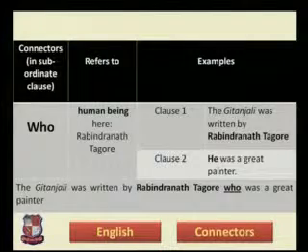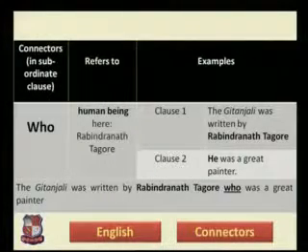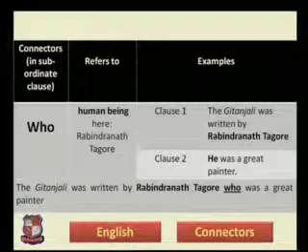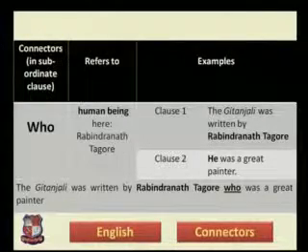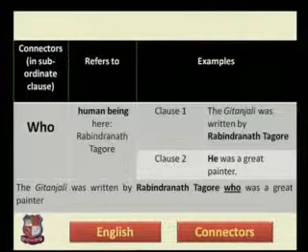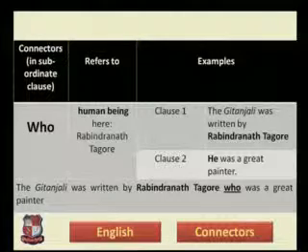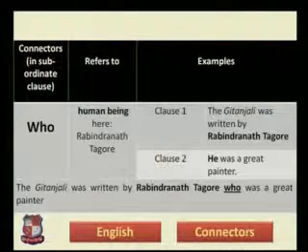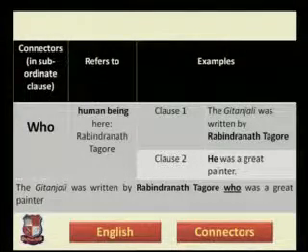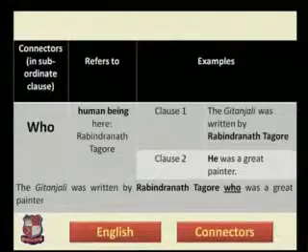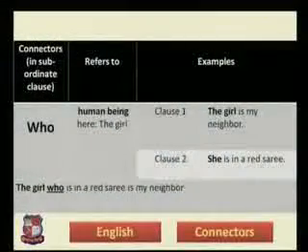This is the first thing we need to understand, that who was a great painter does not have its own individual meaning. Second important thing is that the connector who is used actually for Rabindranath Tagore. That's why I have shown you that the connector who refers to human being. Here in the sentence, Rabindranath Tagore. Please understand the sentence.